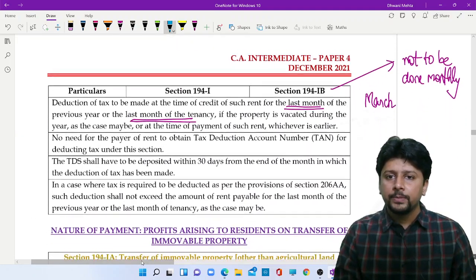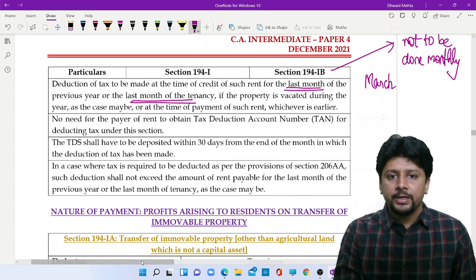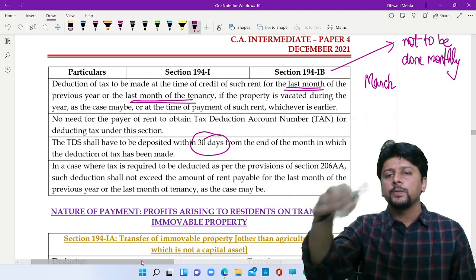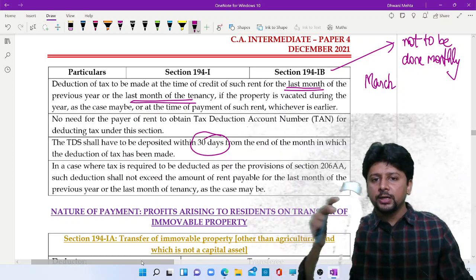Under 194IB, tax will have to be deposited within 30 days, by the 7th of the next month, within 30 days from the end of the month in which you deduct tax.